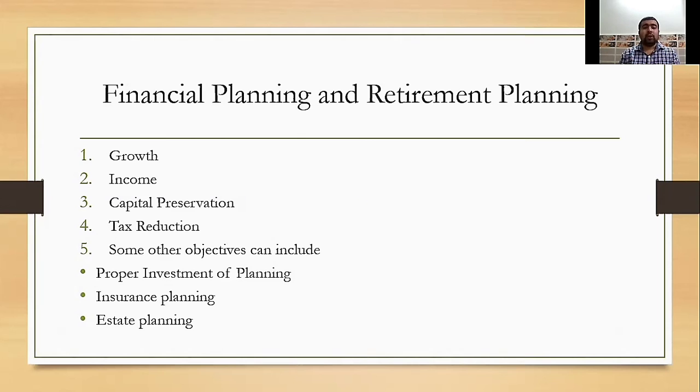After that, insurance planning. Insurance planning is the method of handling risks by getting risk cover under an insurance policy to compensate for the losses. Then estate planning. Estate planning is necessary as the life expectancy of an individual is unpredictable, and it ensures that the right person will get the benefit of the corpus left, like our assets.